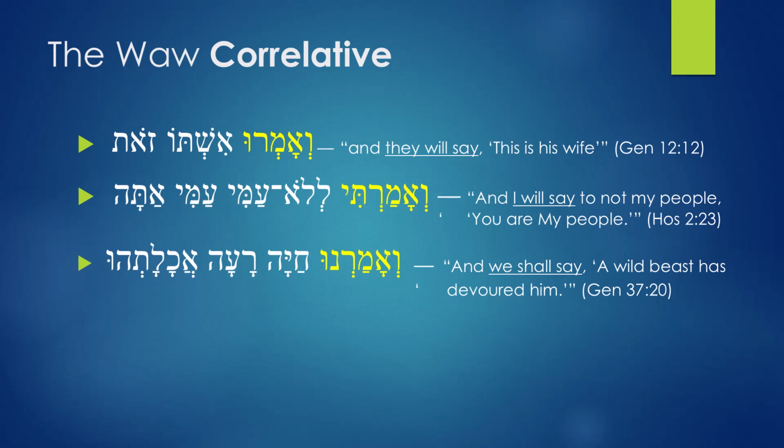Last example there you have amanu hayah ra akhalatu. The translation for that is "we shall say a wild beast has devoured him." As you can see, context is showing that the events being described are future, and because of that, Hebrew is going to use a perfect verb in describing a future action, instead of using the imperfect verb. And this is Waw correlative. Remember, Waw correlative only happens on perfect verbs.